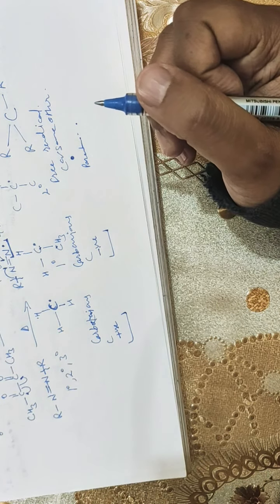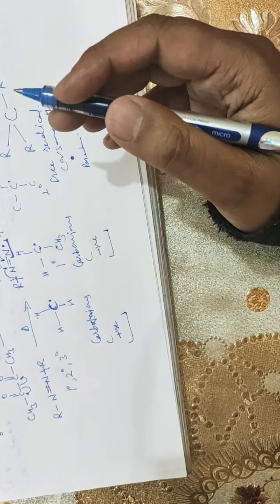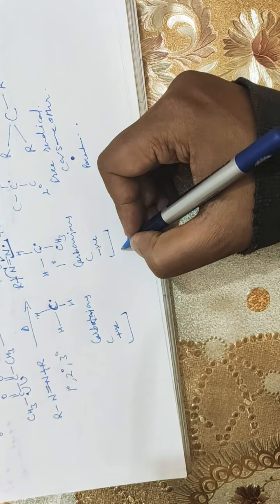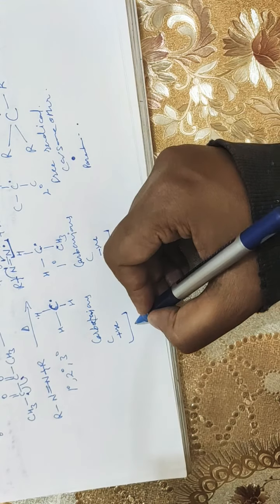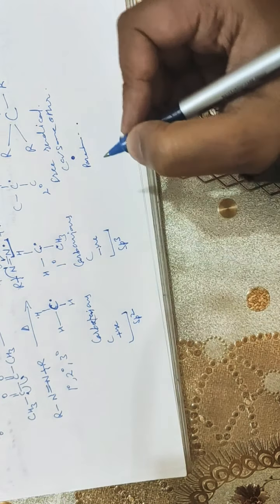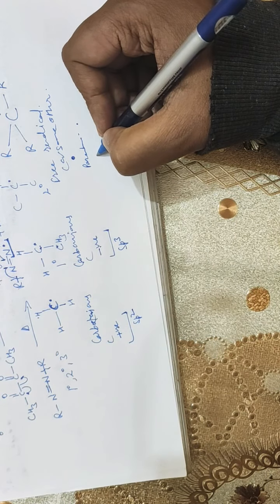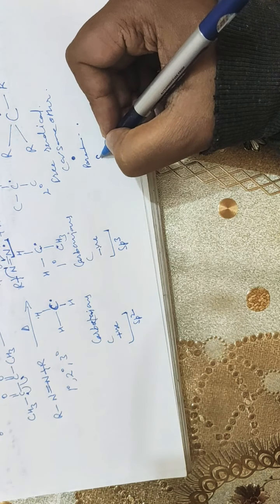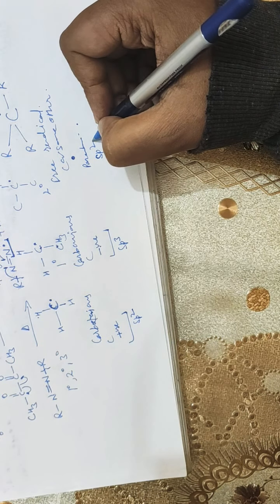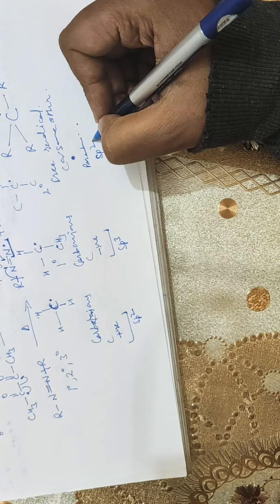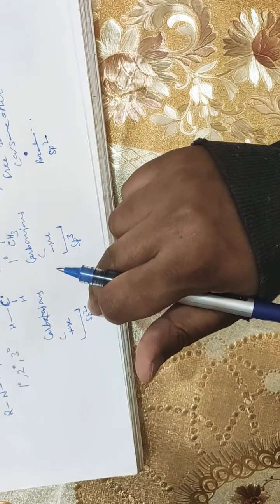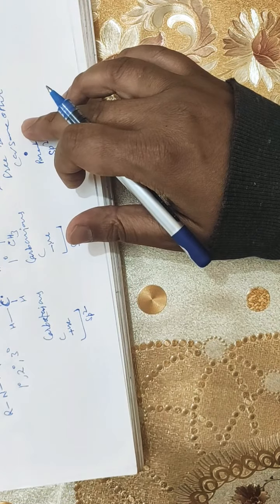Further, there are many more differences, like carbanion has sp3 hybridization, whereas carbocation has sp2 hybridization, and free radical also has sp2 hybridization. So there are many other differences you must know. And further is the formation of carbocation, carbanion and free radicals.